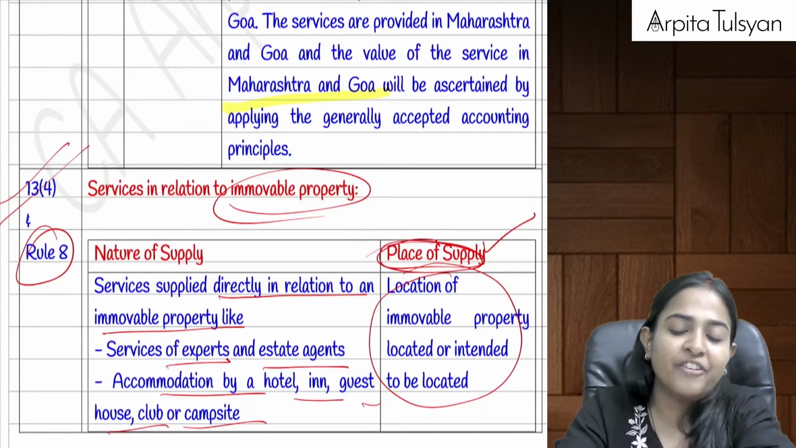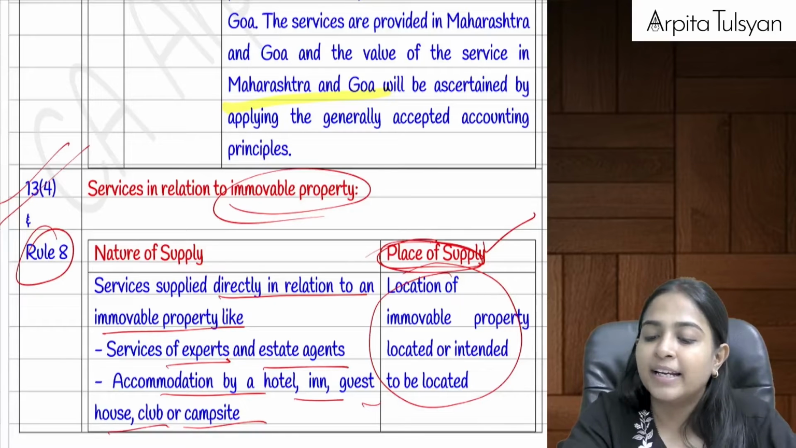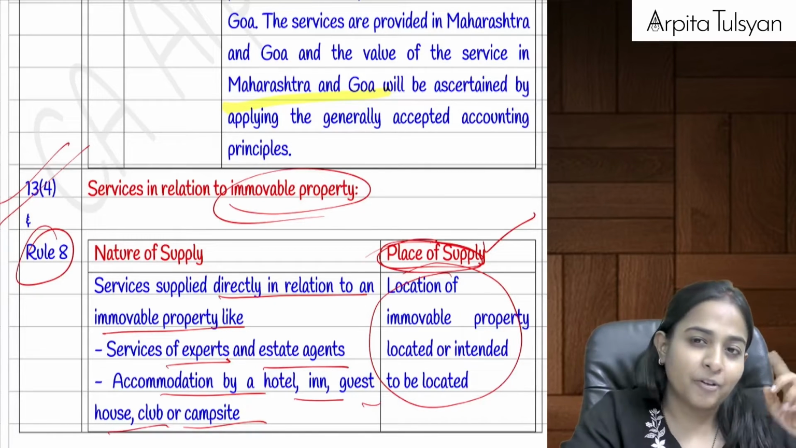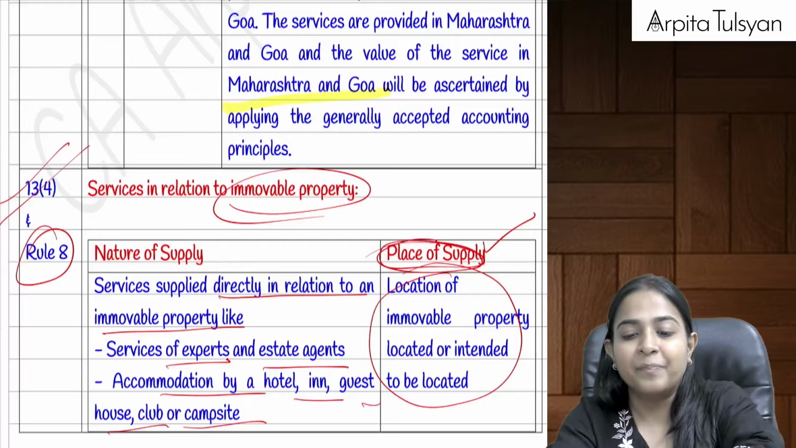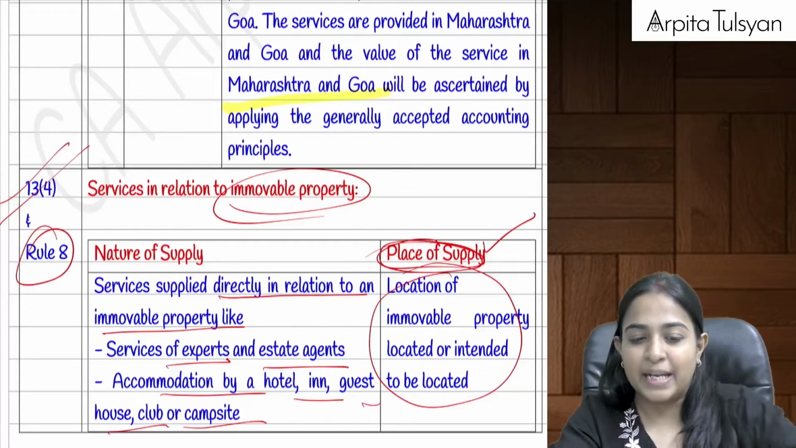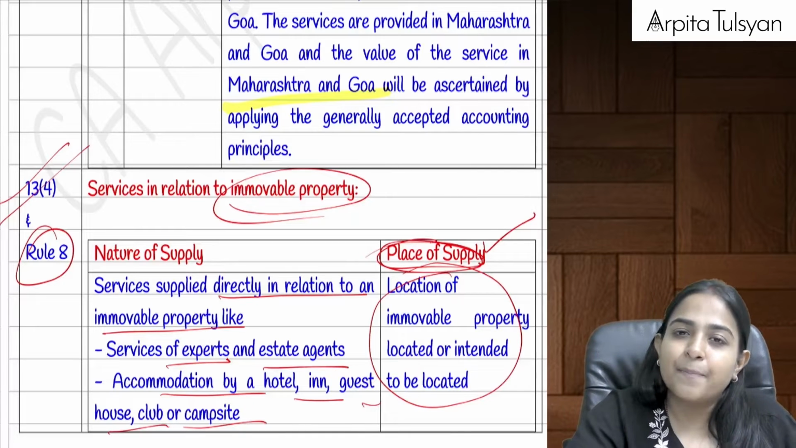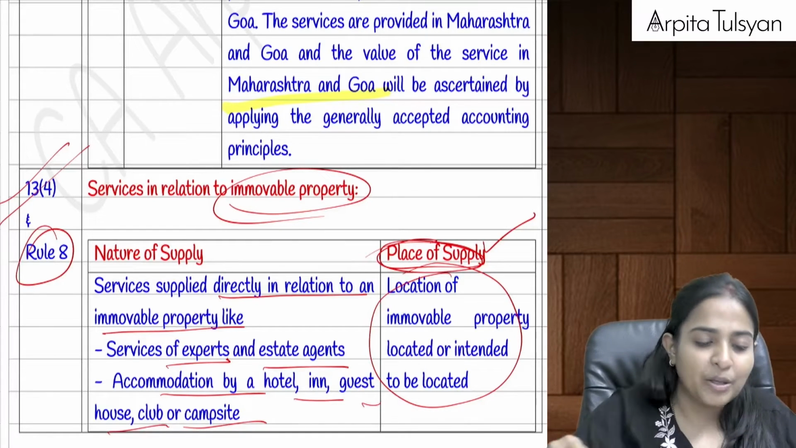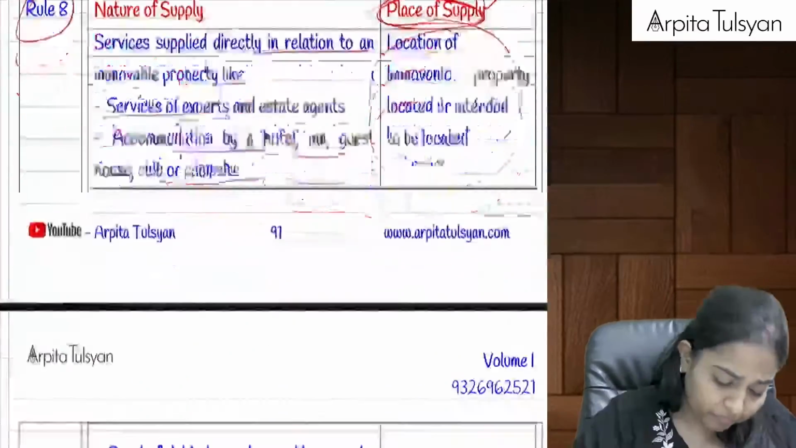Okay, how did we do the bifurcation in rule number 4? Do you recollect? On the basis of number of nights stayed, remember that? Number of nights stayed, then area of that immovable property, and time spent in the houseboat, and same way you have to do the bifurcation here as well.